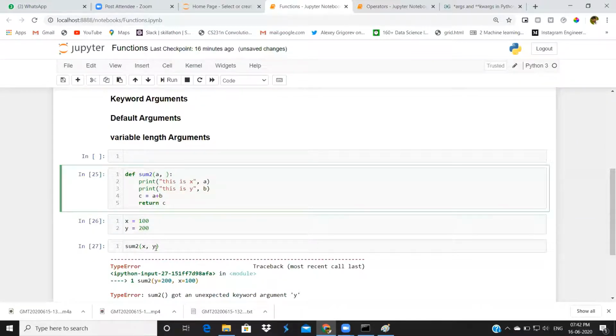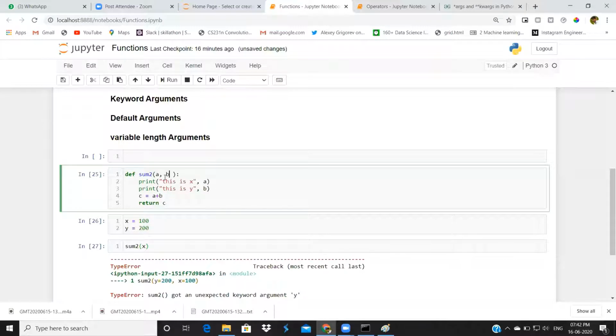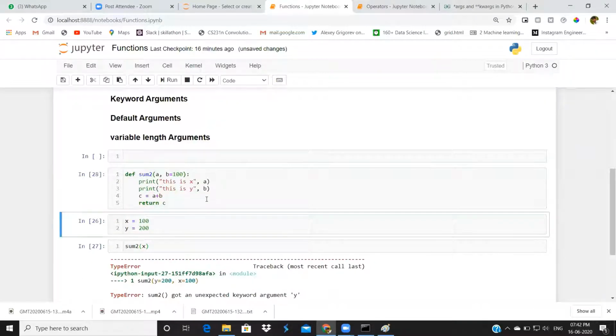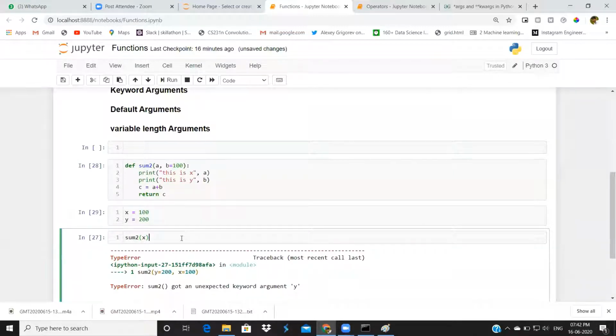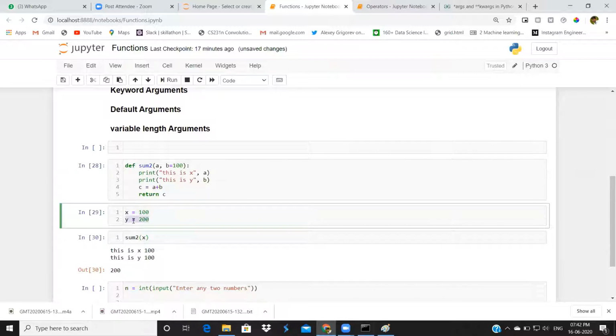But instead, if I send y, I want to take the y value as a default, something like 100. If you are sending 200, it's okay. If you don't have a y value, we will take the y value as the default 100. This is called default arguments. Let me execute this. If you observe, in x we are sending 100. Let us assume we don't have a y value. If you are giving something, that value will be used. If you are not giving anything for y, it will use the default value.